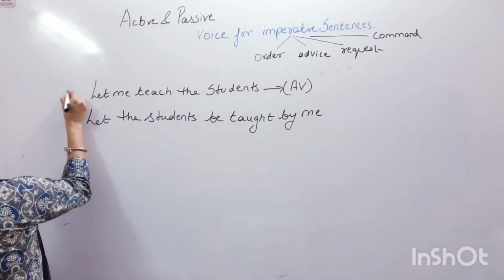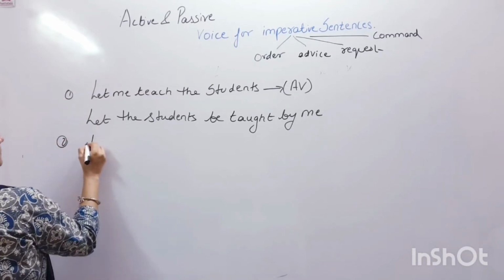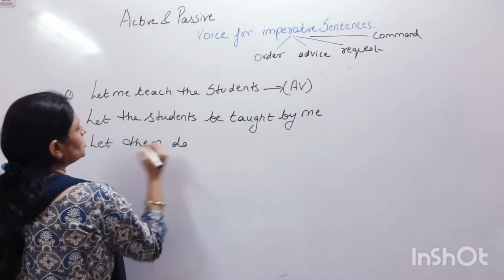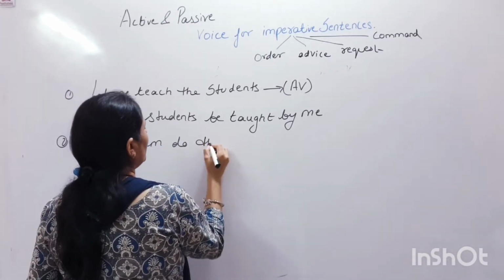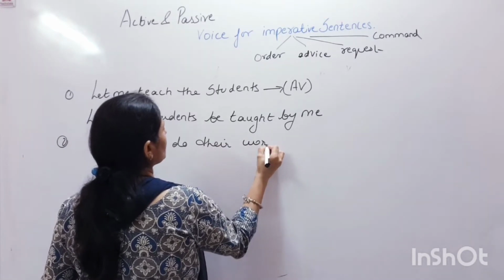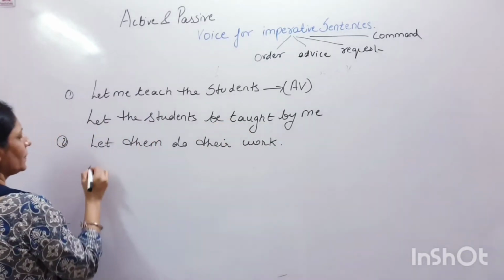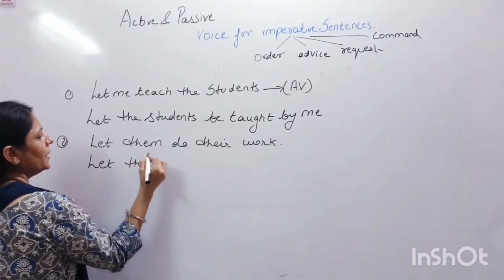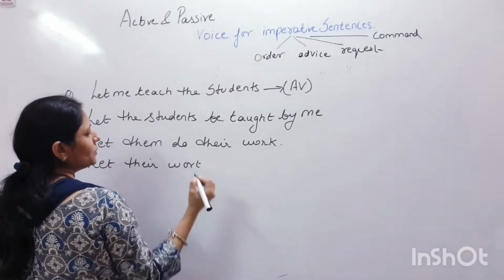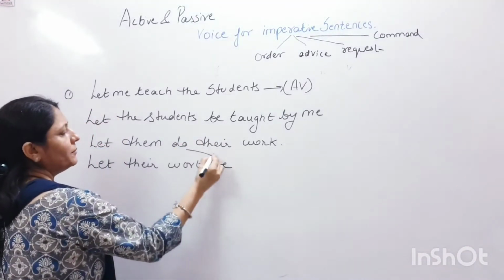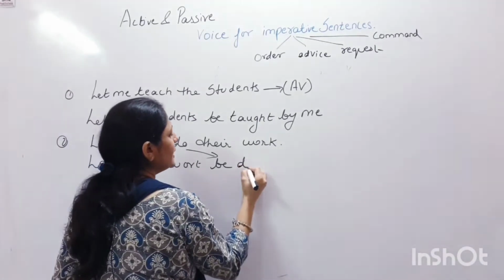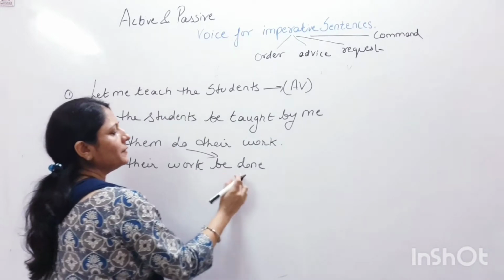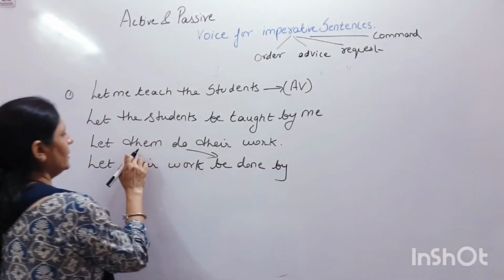Let's take another example. Let them do their work. The passive voice will be let their work be. What will be the third form of the word do? Done. Let their work be done by them.